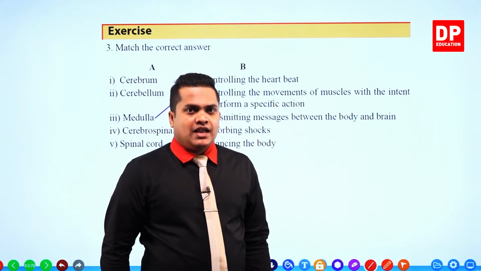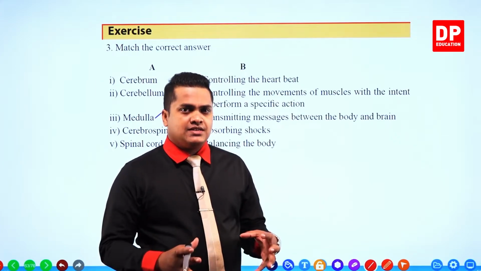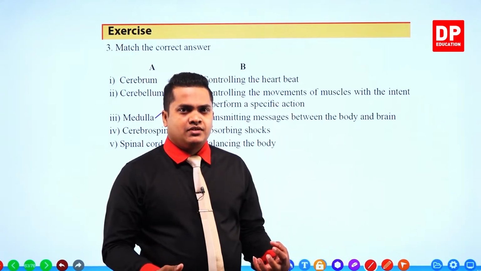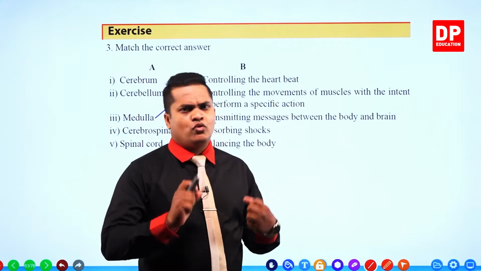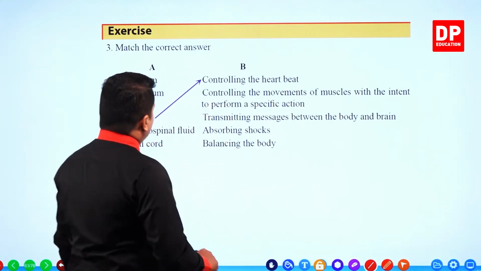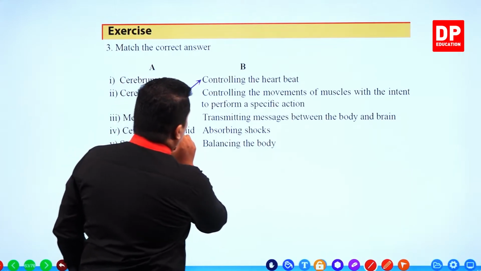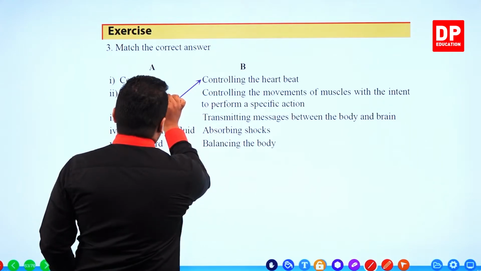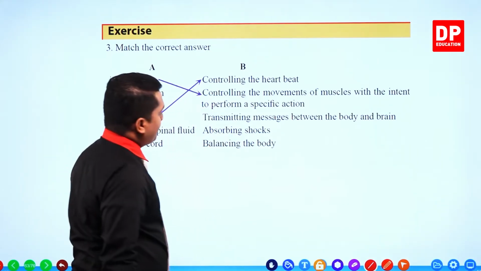It helps to move the muscles and organs like our arms, which are voluntarily controlled, meaning we can think and we can move them. So the answer is the cerebrum.